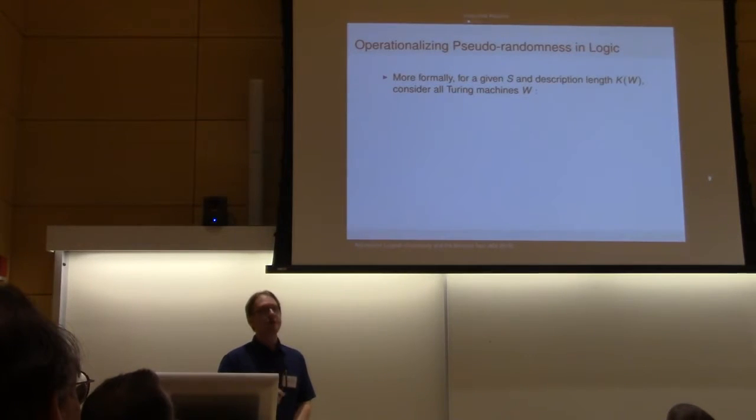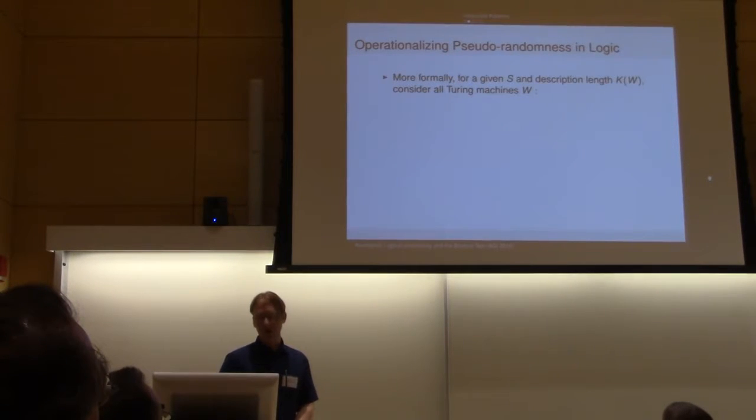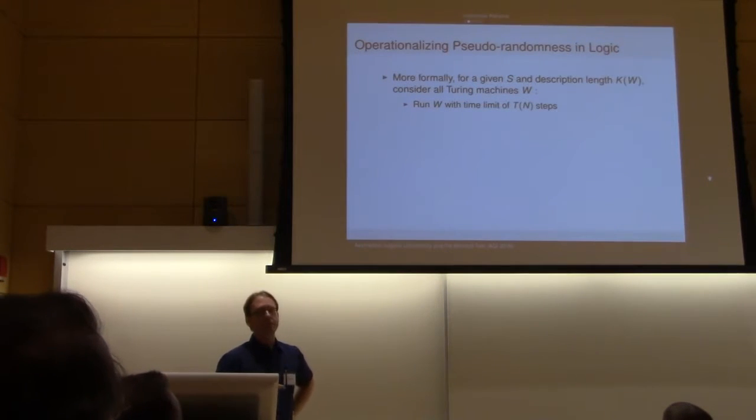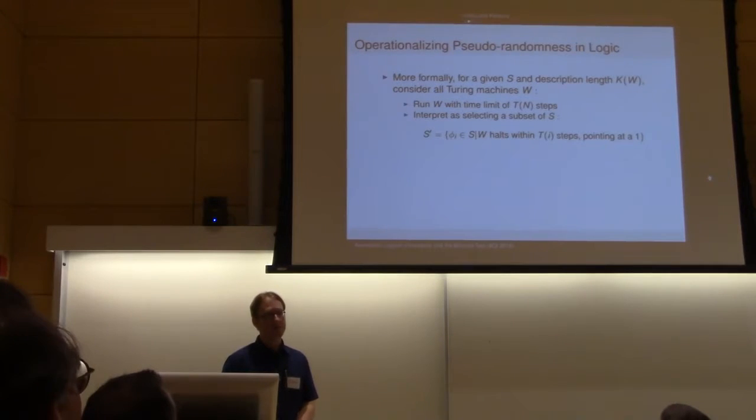So more formally, we can pick some universal Turing machine, and relative to that, some description length of Turing machines, and look at their behavior. And this will give us our test for pseudo-randomness. So if we run some random Turing machine for up to the time limit, we can interpret that as getting a subset of our set of sentences.